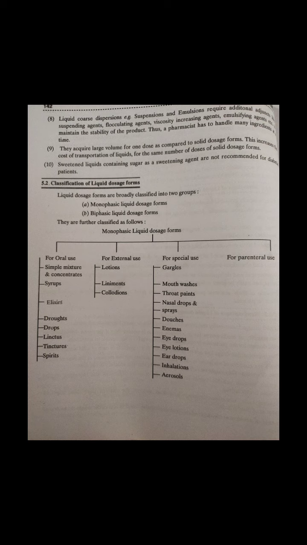Next is elixirs. Elixirs are clear, flavored, sweetened hydroalcoholic liquid preparations for oral administration. The percentage of alcohol varies from 4 to 40%. They are classified into two classes. First one is non-medicated elixirs. When elixirs do not contain any medicament but contain some aromatic or pleasantly flavored substances, these elixirs are used as vehicles for other liquid preparations.